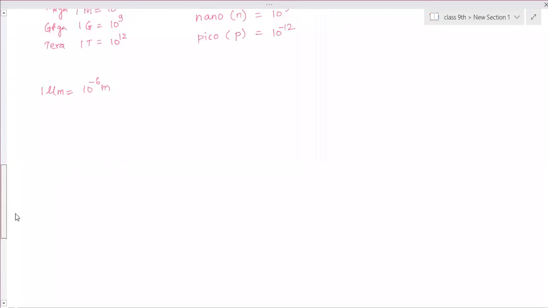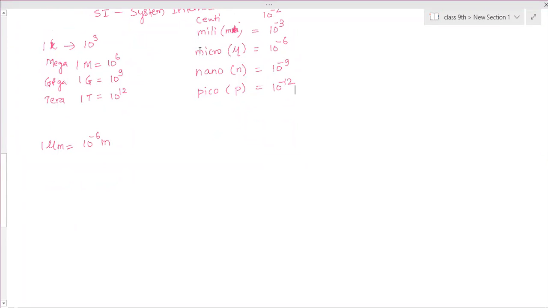Okay, then next, these are the things you have to remember. This year you need micro. In biology you need nano and pico. Micro and mega you need. Kilo, centi and milli we are always using. The extra part you need to know is the micro part. Nano and picometers are the size of cells.